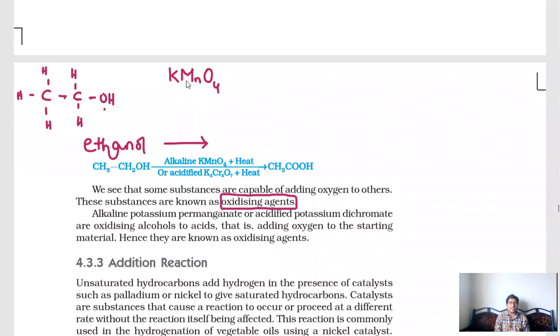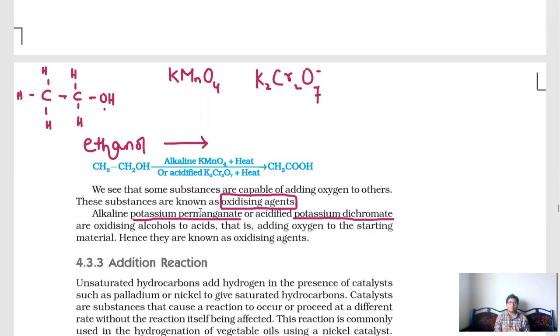Potassium permanganate. And here we have K2Cr2O7, which is potassium dichromate. Very important, you have to remember that.